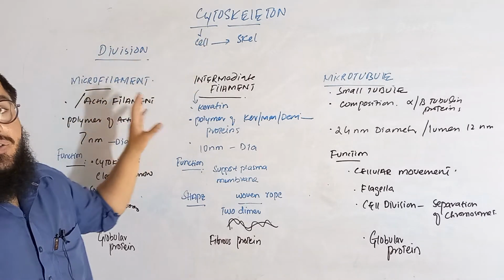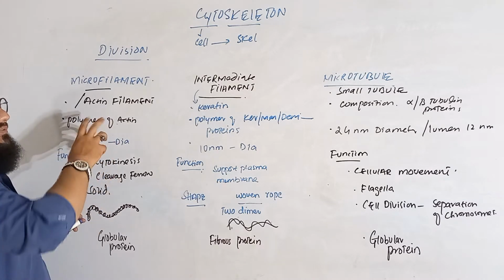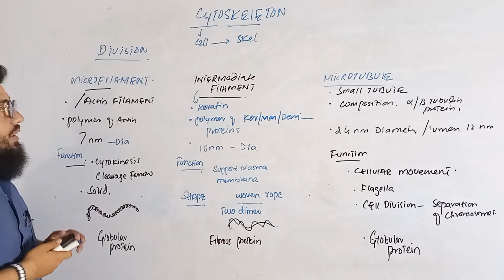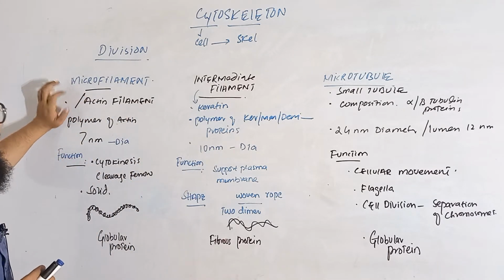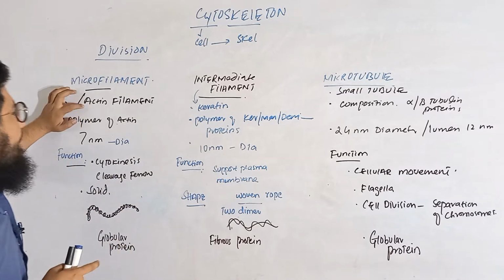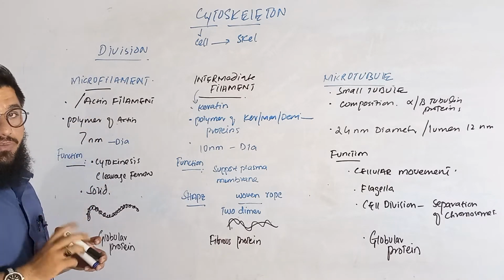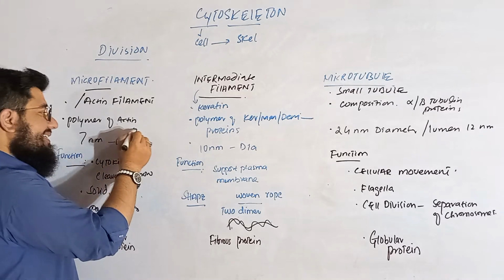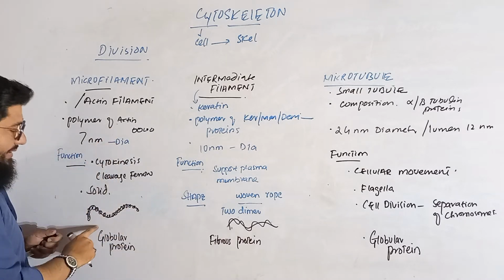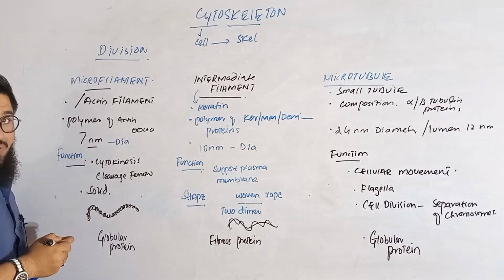This is actually the smallest skeleton of the divisions of the skeletal system of the cell. So we have three divisions, main three portions are there. In all the three, this is actually the very smallest one. That's why it is called as microfilament. Okay. So it is actually made up of the actin filament. If you remember the actin myosin, the actin is actually supposed to form the microfilament, and then what happens? These actin polar, they arrange together and they make a polymer of actin, and then this kind of shape is formed, which is called as a microfilament, and it is having a diameter of 7 nanometer.